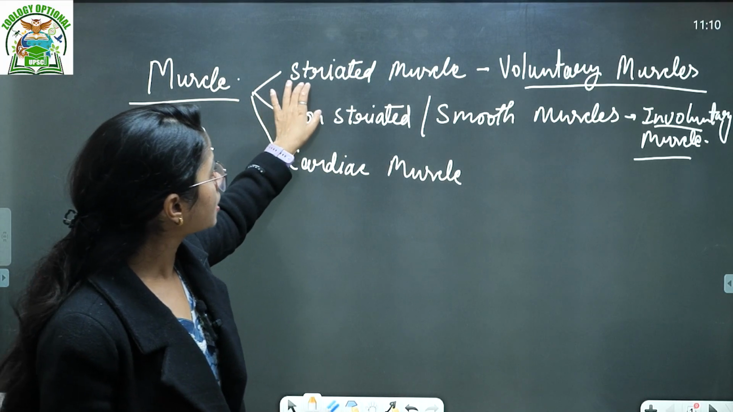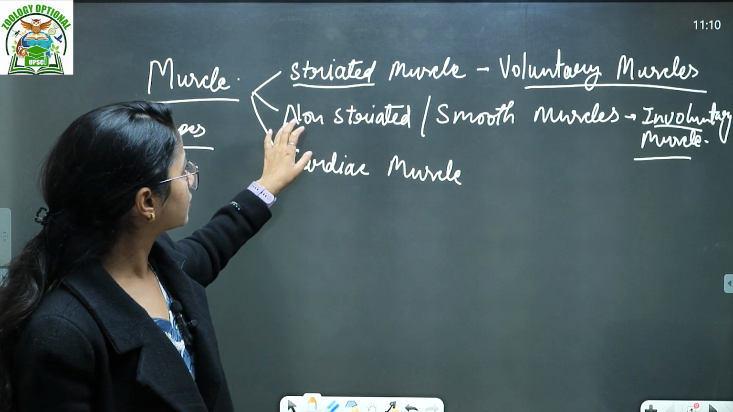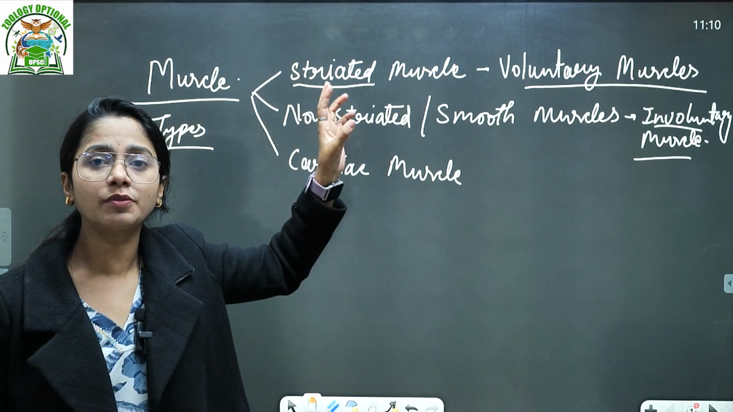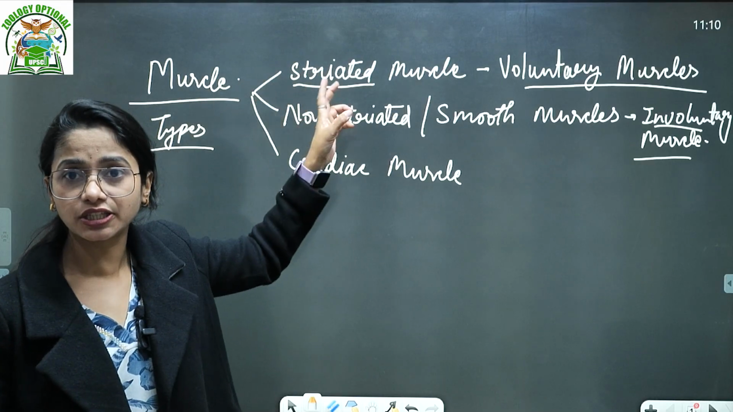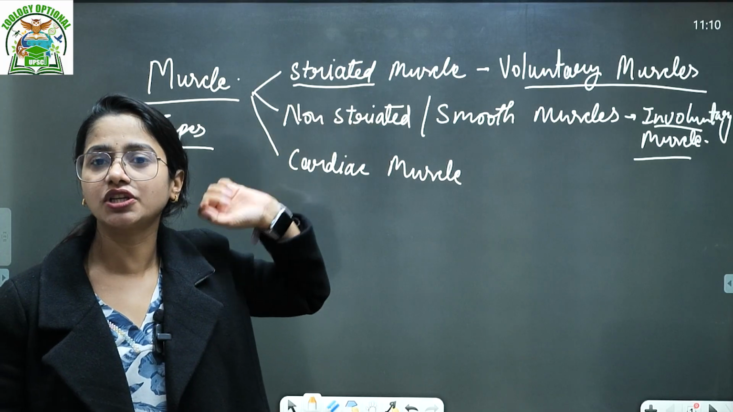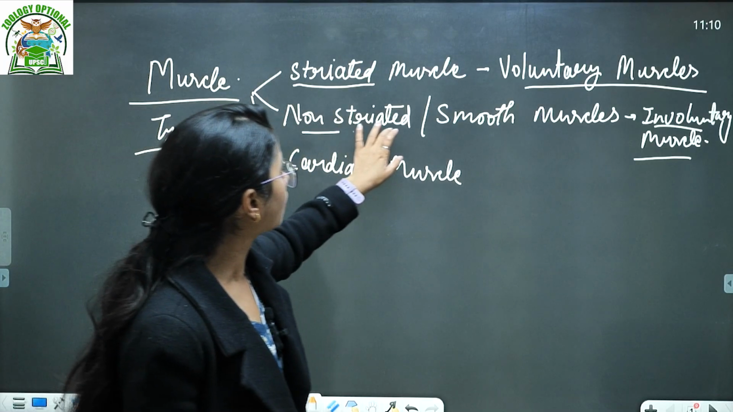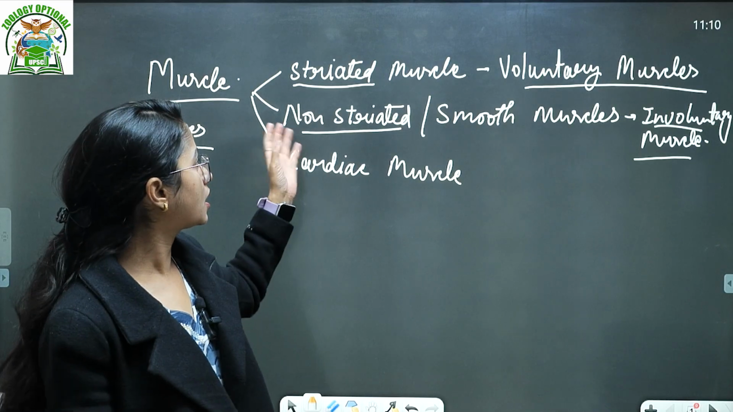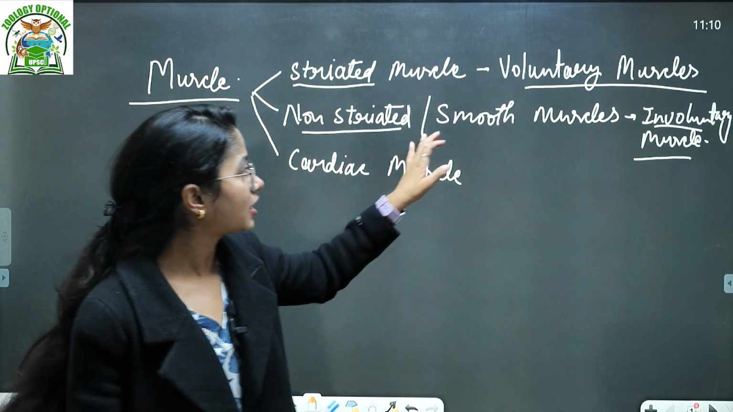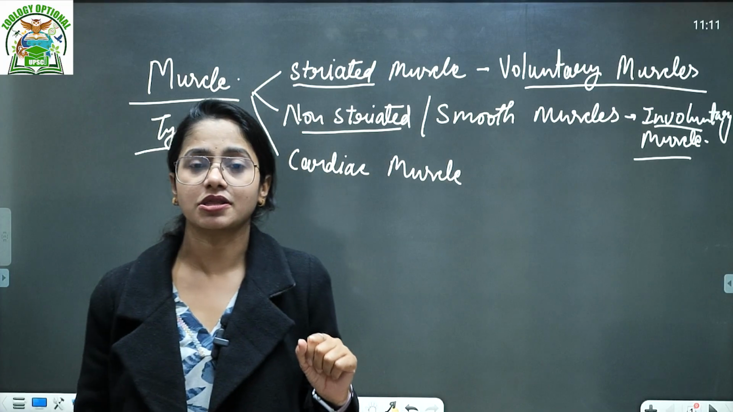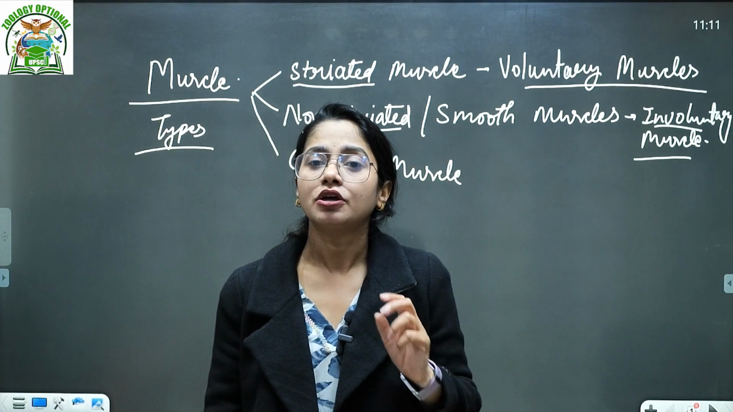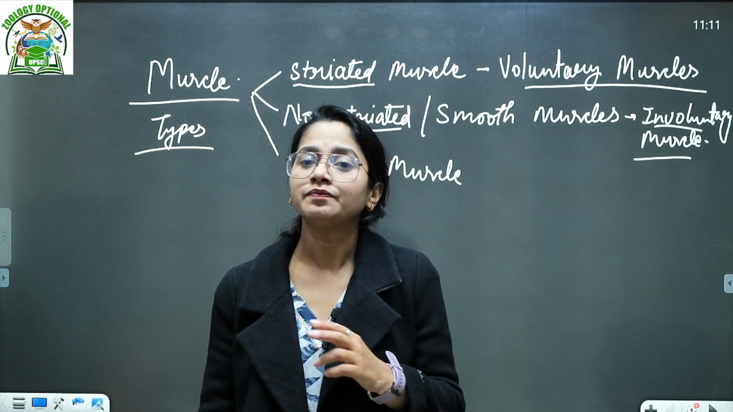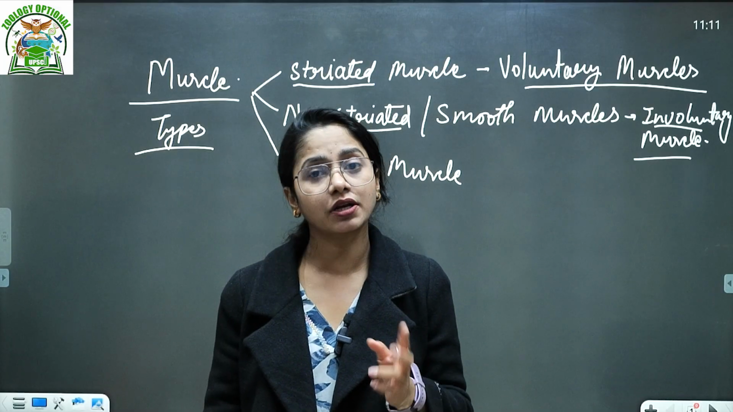When we talk about the structure, for the striated muscles I'll show where the striation is found. But when I'm talking about non-striation, that means a striation or band-like structure is not found in that kind of muscle. That's why they are also known as smooth muscles, or involuntary muscles. So the function of that kind of muscle does not depend on the organism's will.